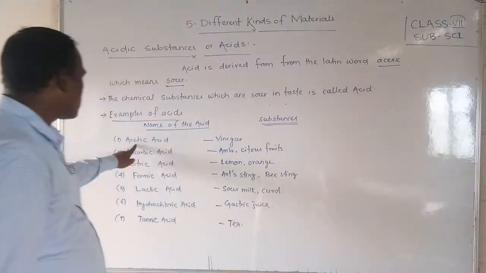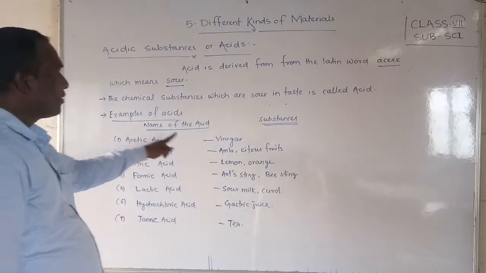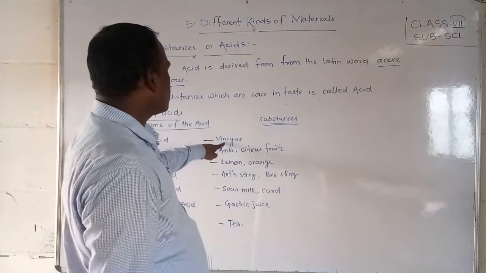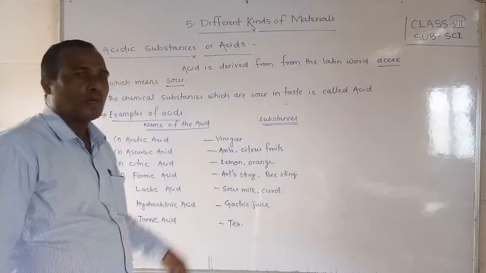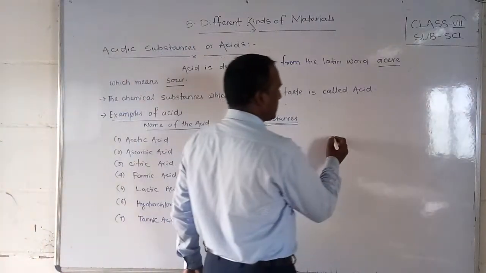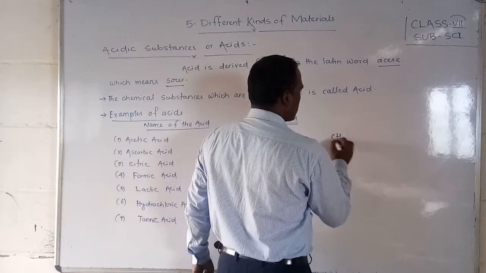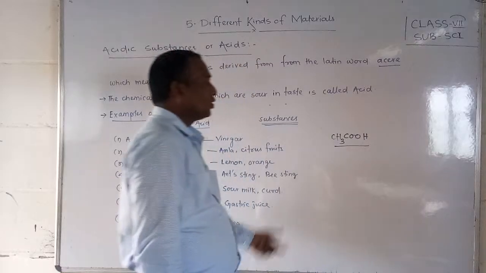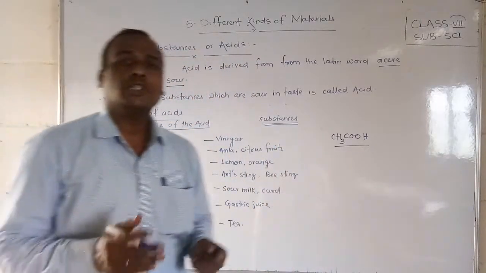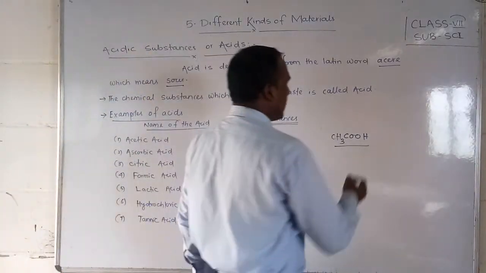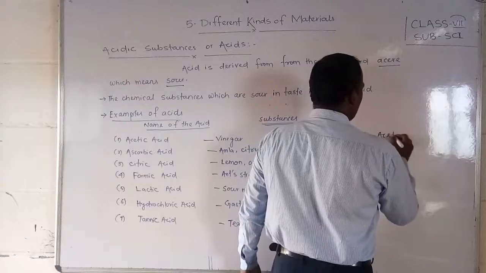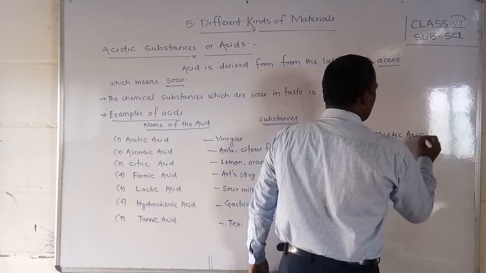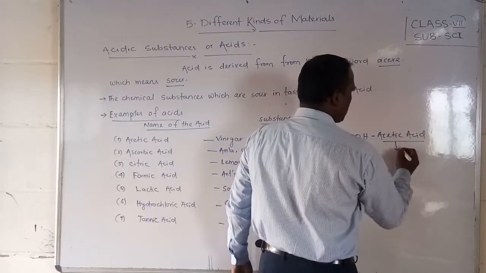So observe, the first one is acetic acid. Where do we get acetic acid? Acetic acid is from vinegar. What is the chemical formula? Do you have an idea about acetic acid? CH3COOH. This is also a weak acid, friends. This is called acetic acid, and it comes from vinegar.